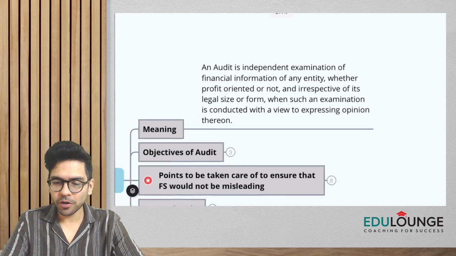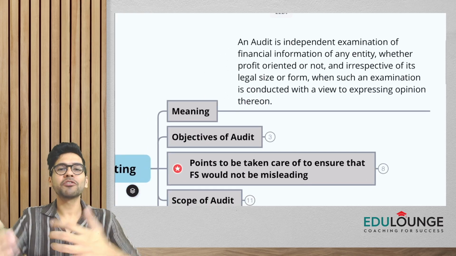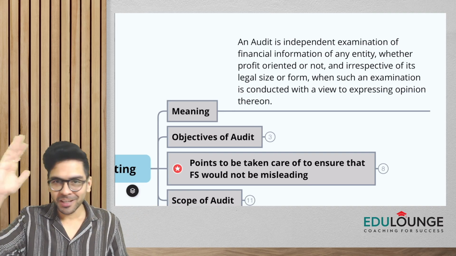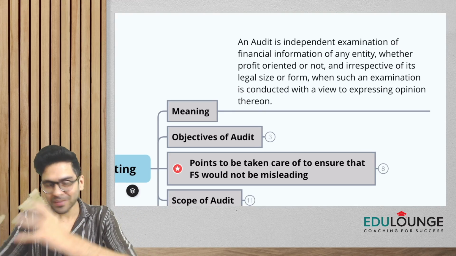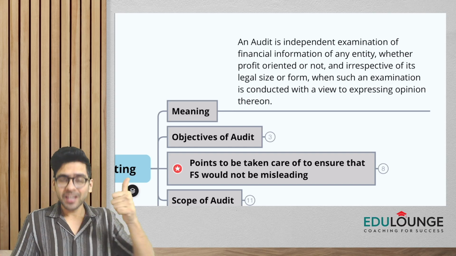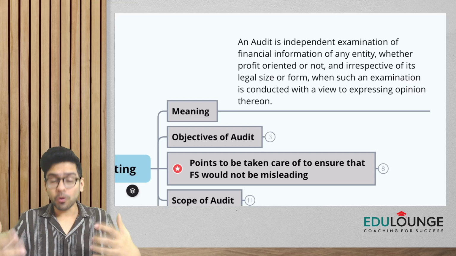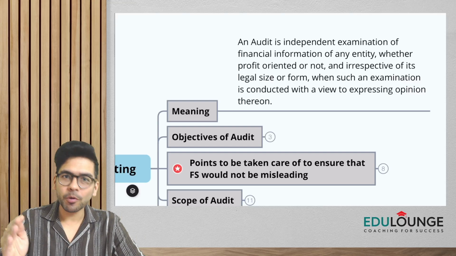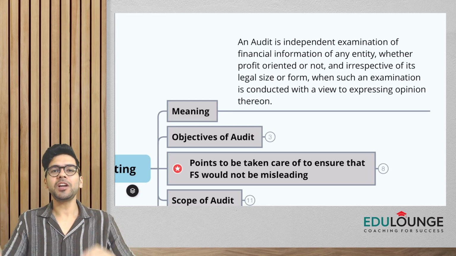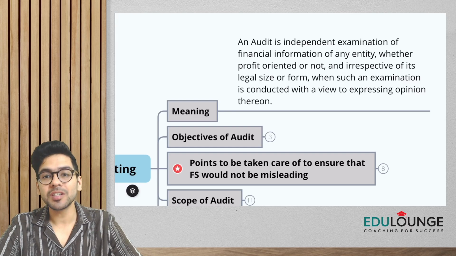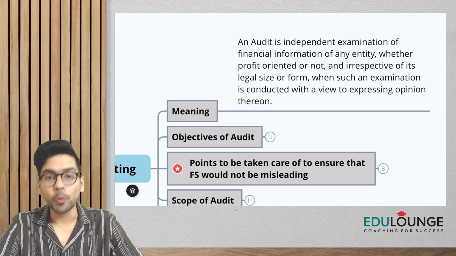What is the meaning of the word auditing? All of you know this already. One of your favorite definitions, perhaps something which we had been covering from the fundamentals class, in almost all the chapters that we do, right? So what is audit? Audit is, number one, independent examination of what? Of financial information of any entity. This entity, guys, can be profit oriented or not, irrespective of its size or legal form. And such an examination is conducted to basically express opinion thereon.